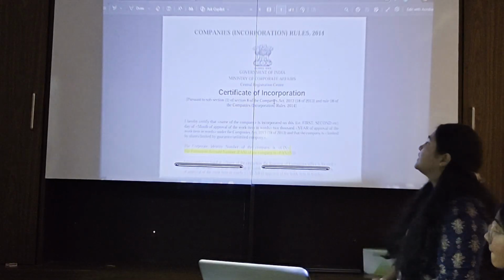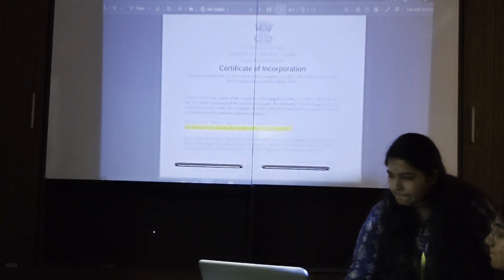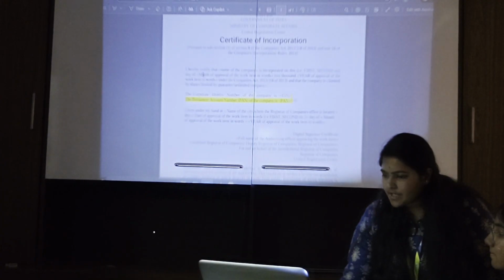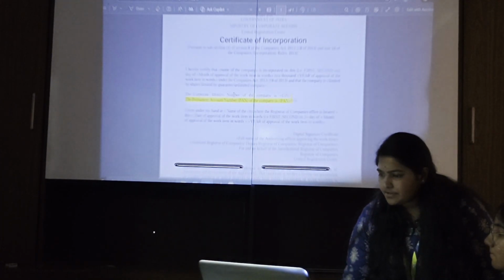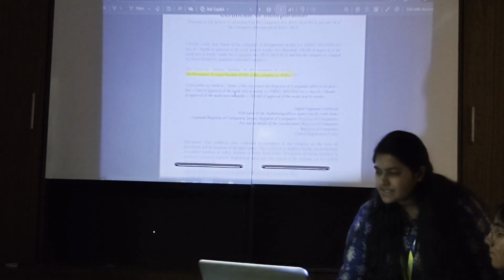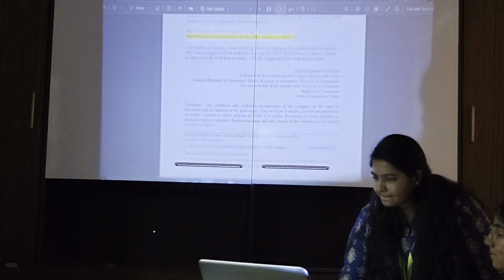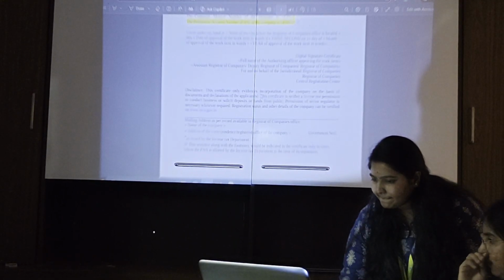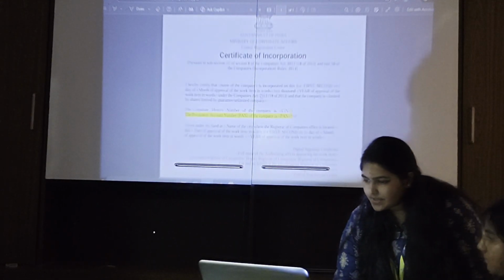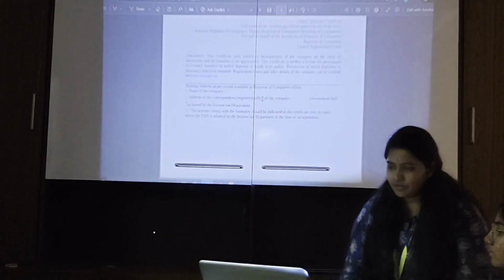This is the certificate of incorporation, where the corporate identity number of the company is mentioned and the permanent account number is mentioned. The mailing address of the company and the name of the company are mentioned. Government seal will be here.